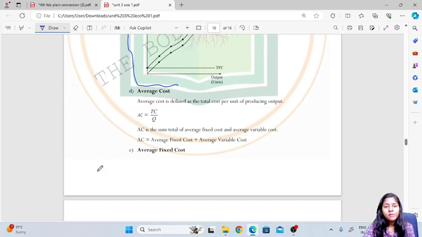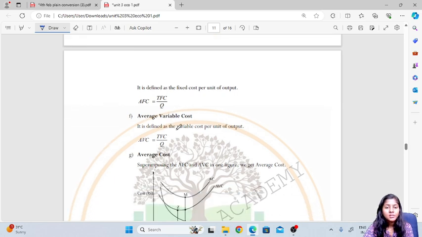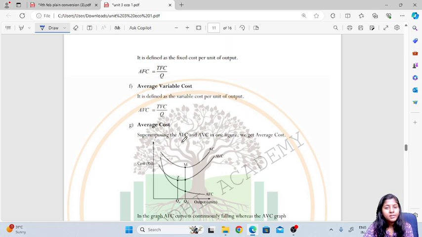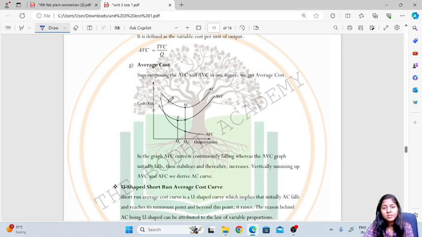Then average cost. Whenever we are finding the average, it is the total cost per unit of output produced. So total cost divided by Q, which denotes the units of output. Then average fixed cost is total fixed cost divided by Q, and average variable cost is total variable cost divided by Q.